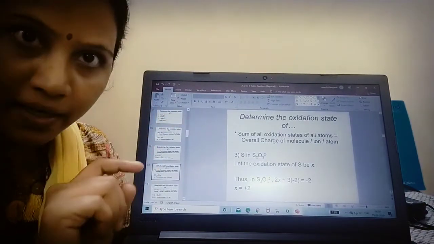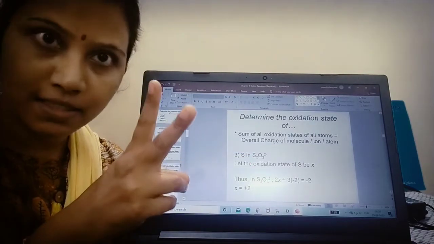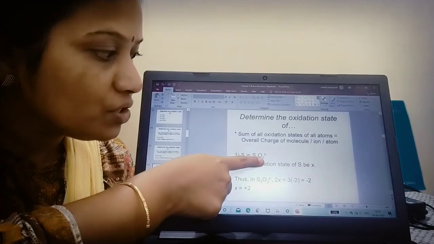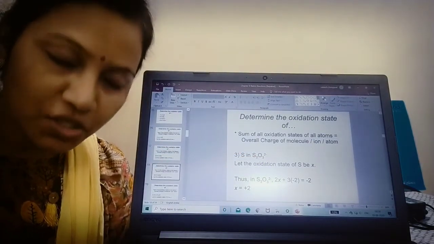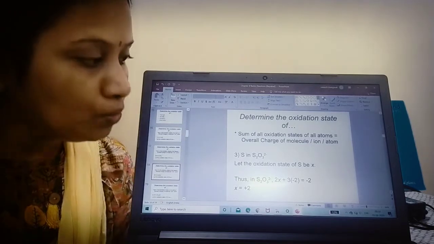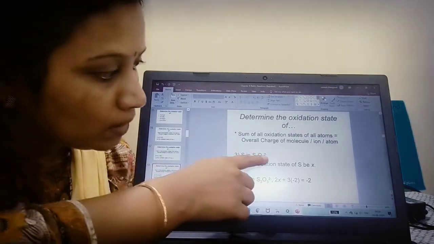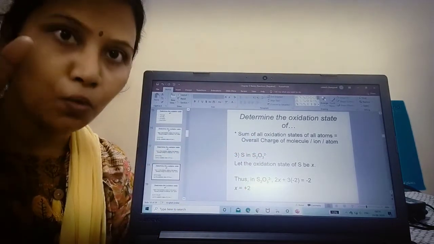Now S I don't know, so it should be taken as X. 2 S is there, so 2 into X plus 3 oxygen, and the oxidation state of oxygen is -2. 3 into -2 is equal to 2-, which is present as a power. The entire molecule has the overall charge -2.